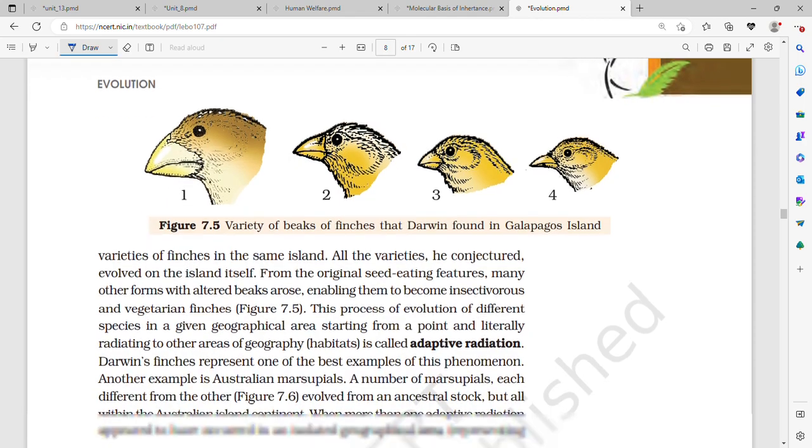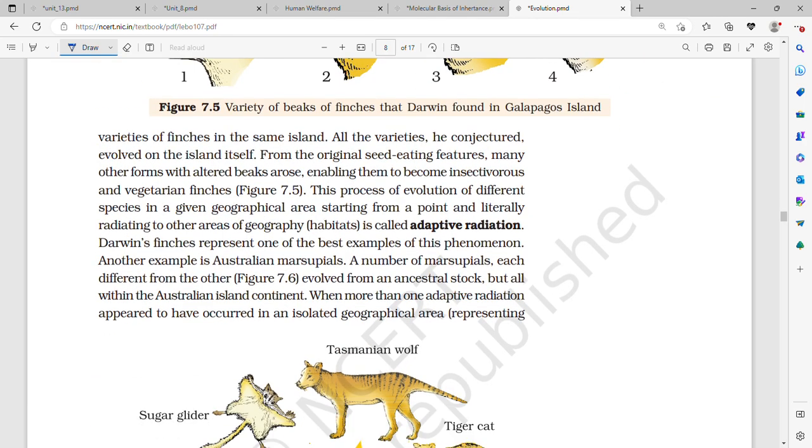He realized that there were many varieties of finches on the same land. All the varieties, he conjectured, evolved on the island itself from the original seed-eating features. Many other forms with altered beaks arose, enabling them to become more insectivorous and vegetarian finches.